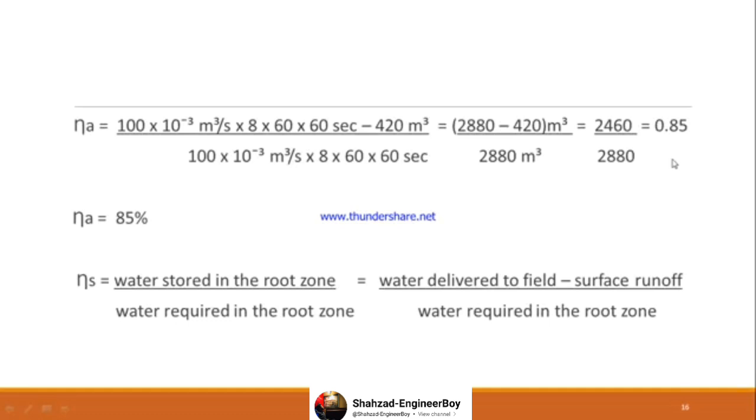Please take a paper and pen, keep a paper and pen with you and make this calculation by yourself. Okay, मैं जितना भी आपको समझाऊँ आपको समझ नहीं आएगा unless you do it by yourself. So application efficiency is determined.